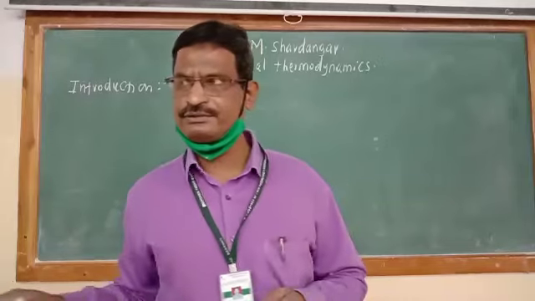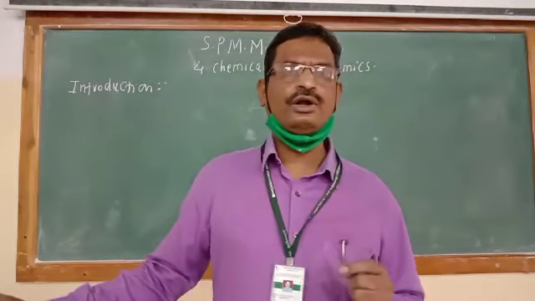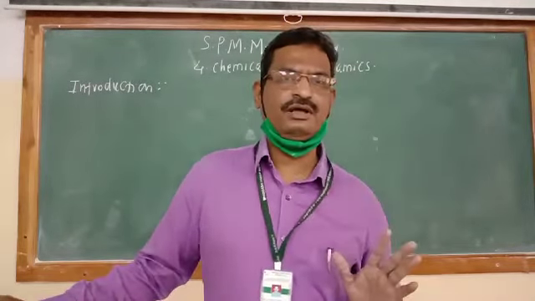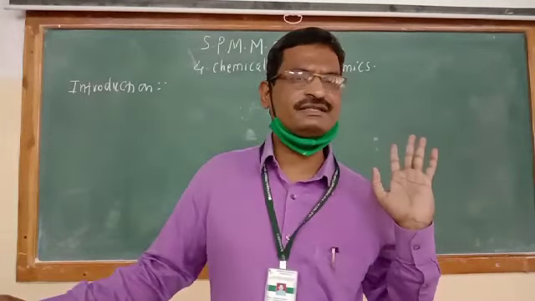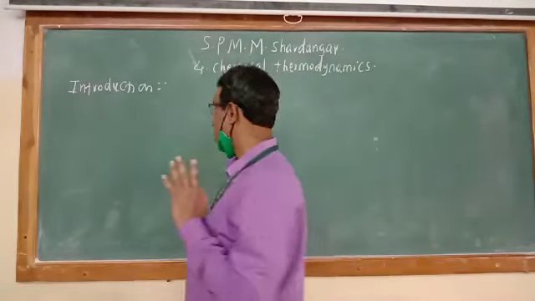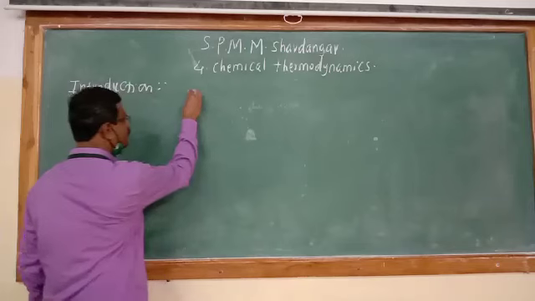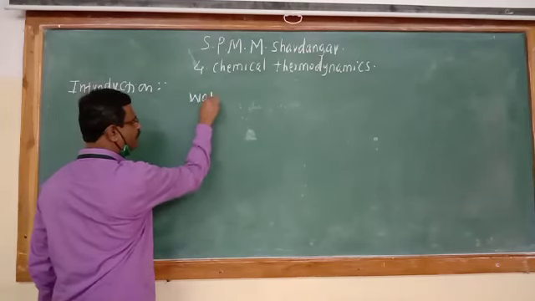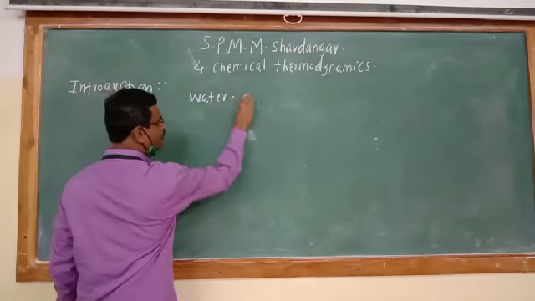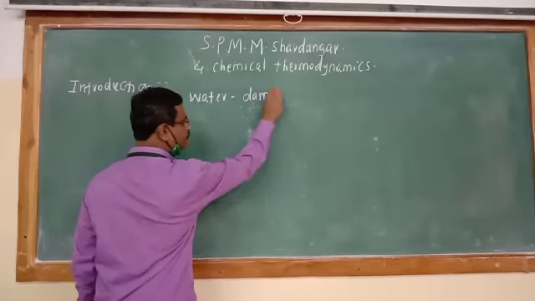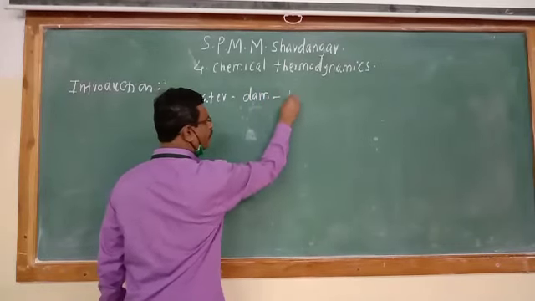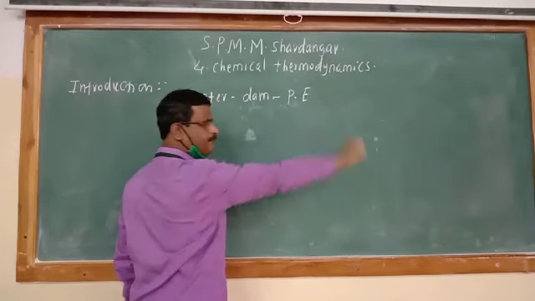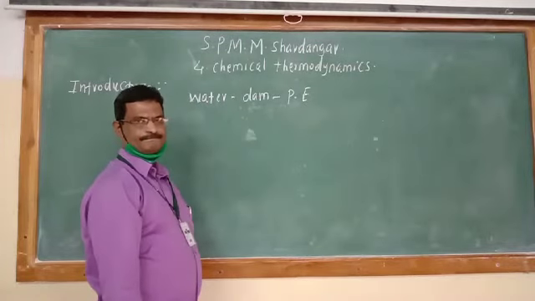Any substance, due to its position, has one form of energy known as potential energy. If we consider the case of water stored in a dam, it has the form of energy known as potential energy.